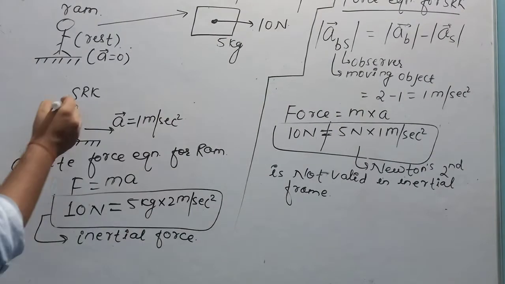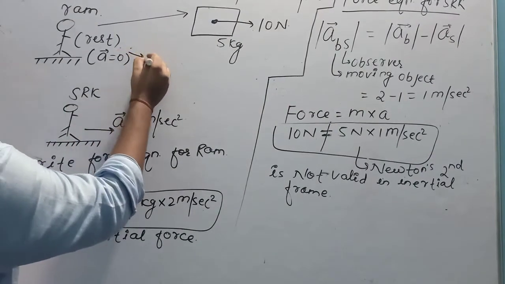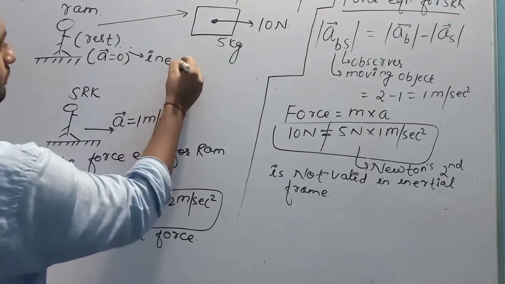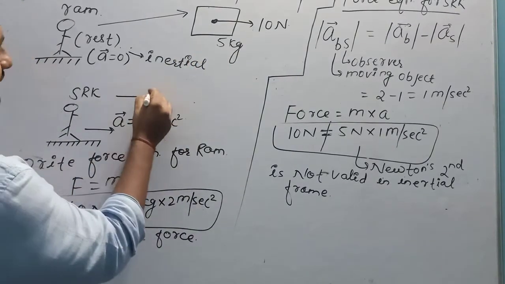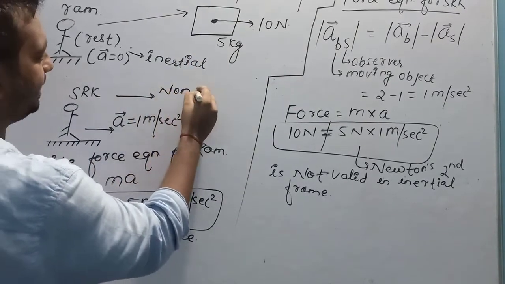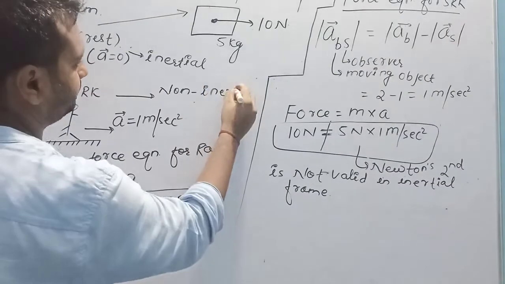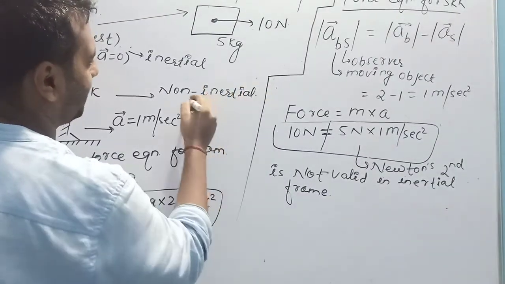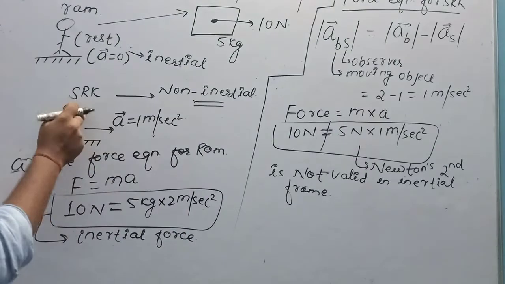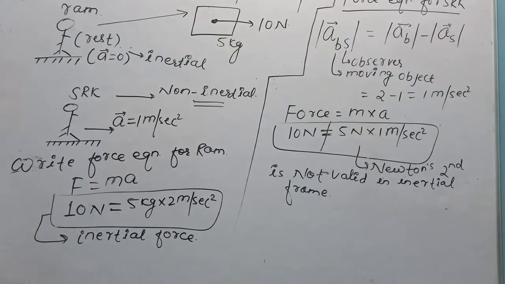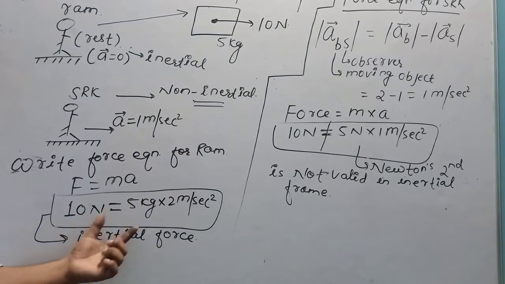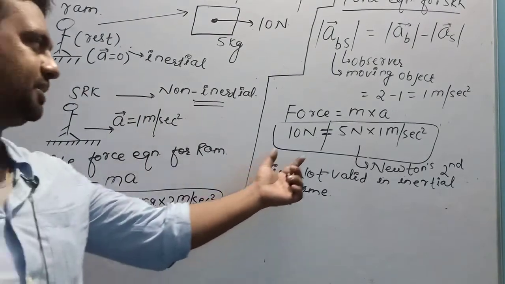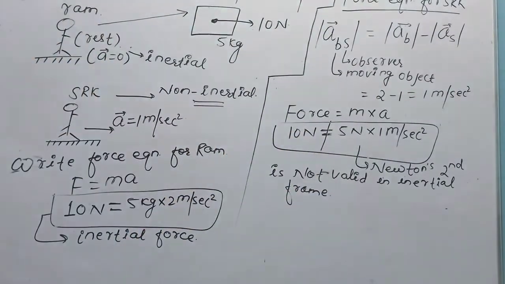So I can say that Ram is an example of an inertial frame. Ram is in an inertial frame and SRK is in a non-inertial frame, because Newton's laws are not valid for SRK. But Newton's second law is valid for Ram. The force equation is satisfied for Ram. The force equation is not satisfied for SRK.